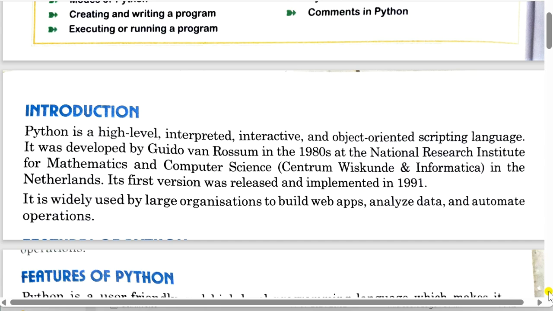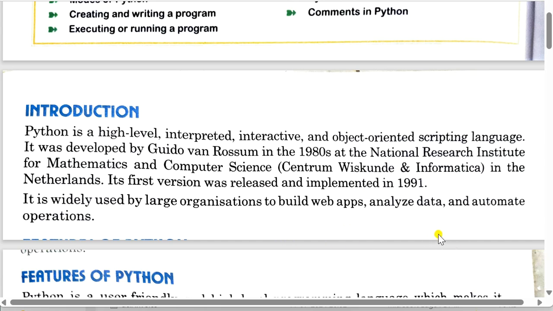So this language, Python language, was developed by Guido van Rossum in 1980s at the National Research Institute of Mathematics and Computer Science in Netherlands. Its first version was released and implemented in 1991. It is widely used by large organizations to build web apps and analyze data and automate operations.